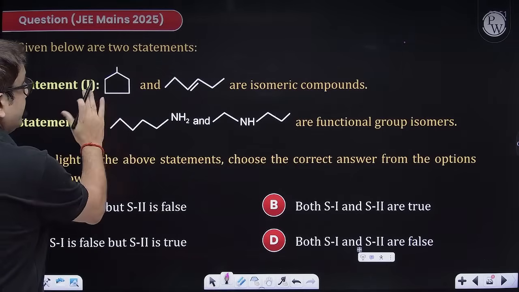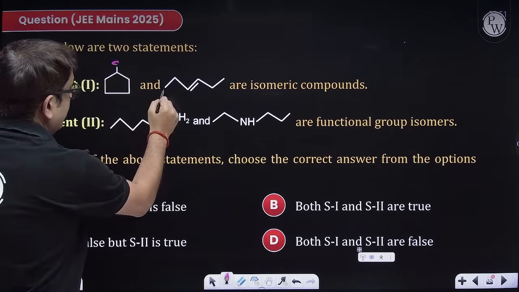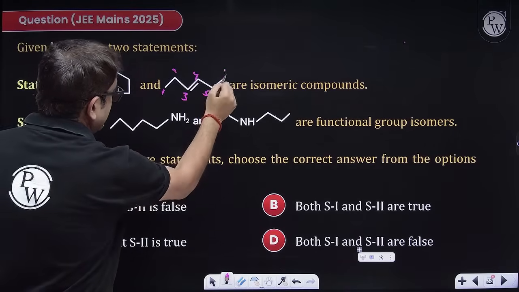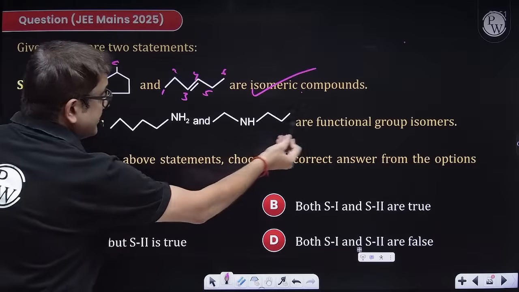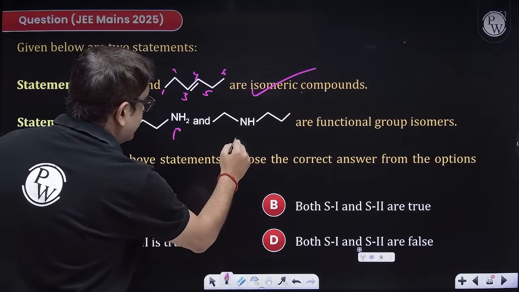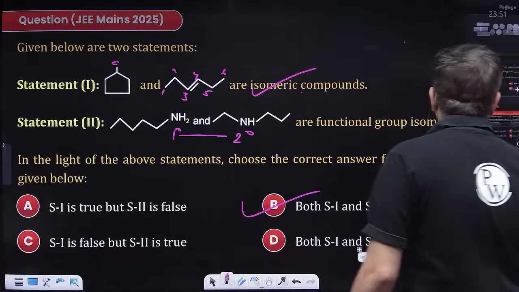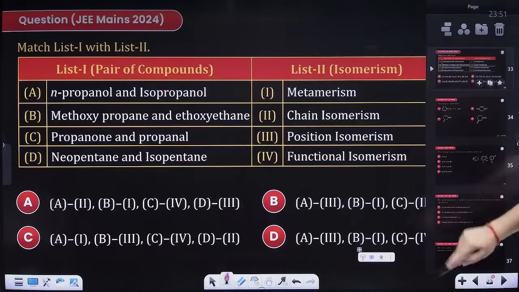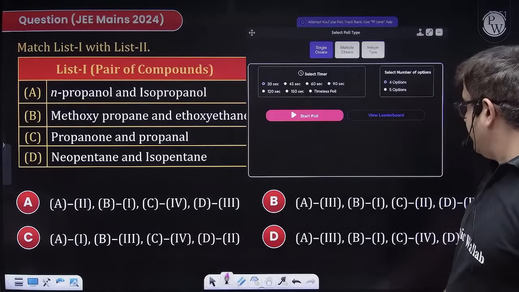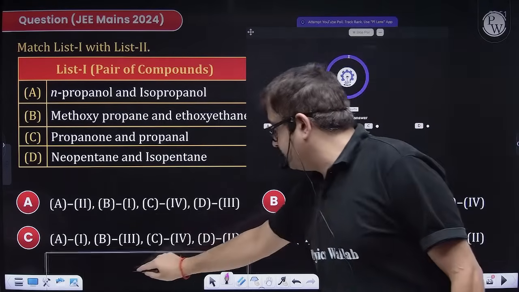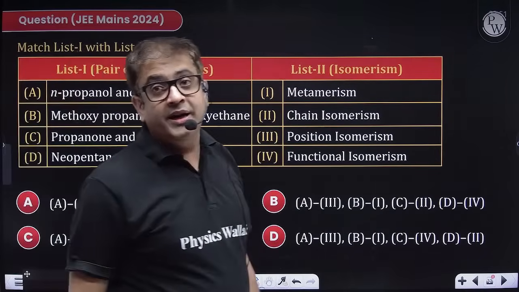Statement 1 says this and this are isomeric compounds. We just have to check carbon. So this is having 6 carbon and 1, 2, 3, 4, 5. This is also having 6 carbon. So this is obviously true. Then statement 2 says this and this are functional isomer. Yes, sir, this is 1 degree and yes, sir, this is 2 degree. I've already told you they are functional isomers. So both are correct. So statement 1 and 2 both are correct, which brings us to the next question. Attempt this one. Yes, let me give you poll for this one. Your time starts now. Both statements are wrong. No, beta, both statements were correct.